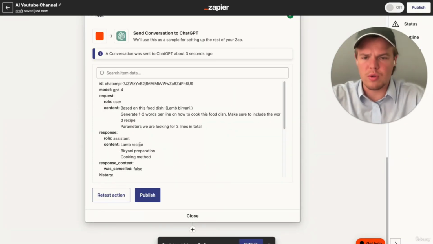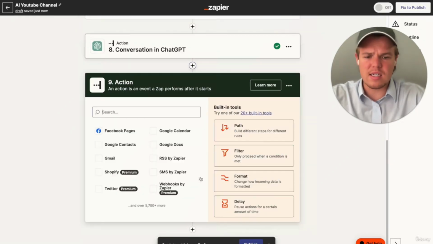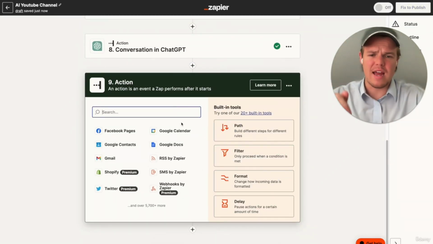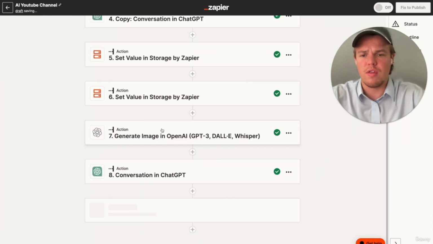This is what we're looking for. So: lamb recipe, biryani preparation, cookie method. The next thing we want to add here is to make sure to separate the data into 3 separate blocks for the thumbnail we're going to be creating.